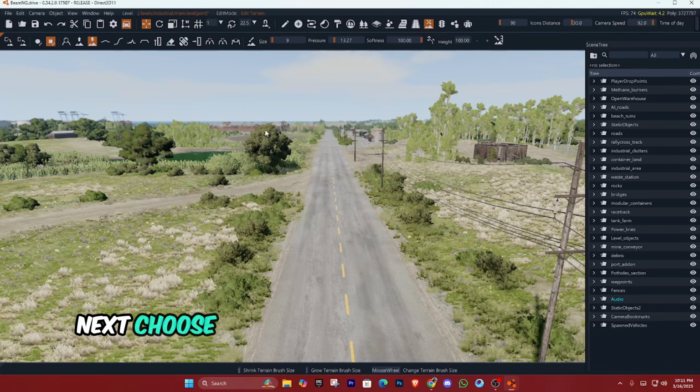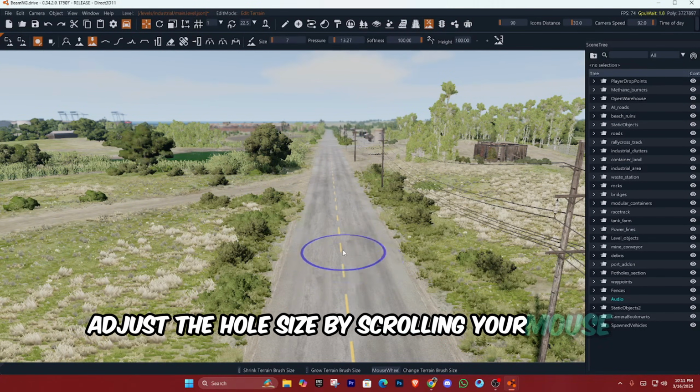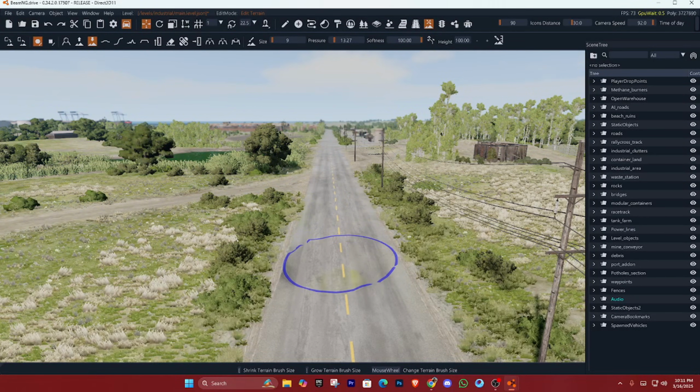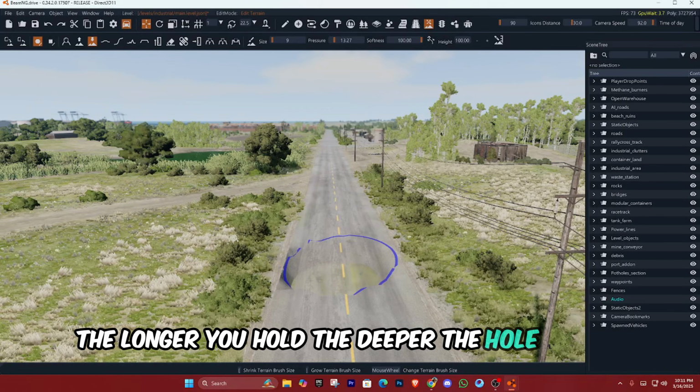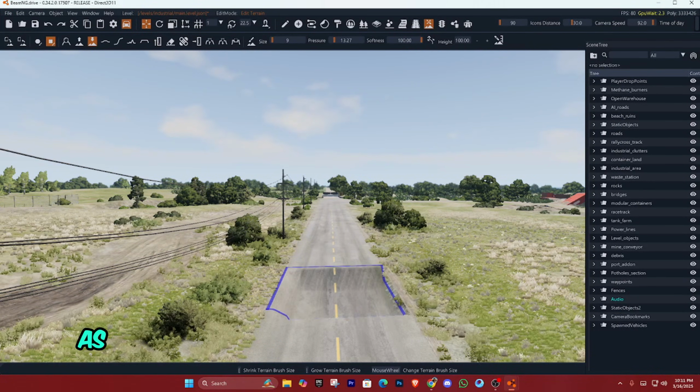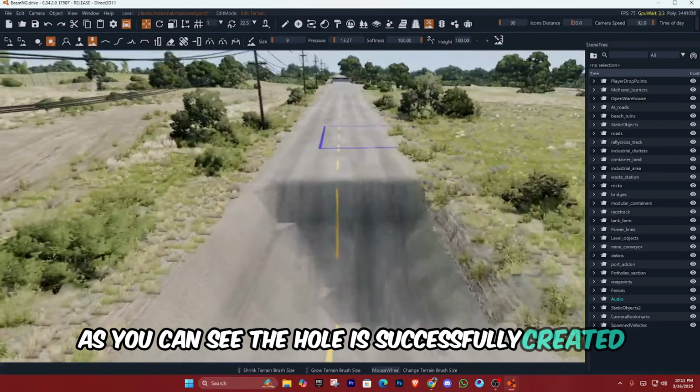Next, choose the shape of the hole you want to create. I am selecting a circle here. Adjust the hole size by scrolling your mouse wheel. Then hold the left mouse button to start creating the hole. The longer you hold, the deeper the hole will be. Now create another box hole using the same method. As you can see, the hole is successfully created.